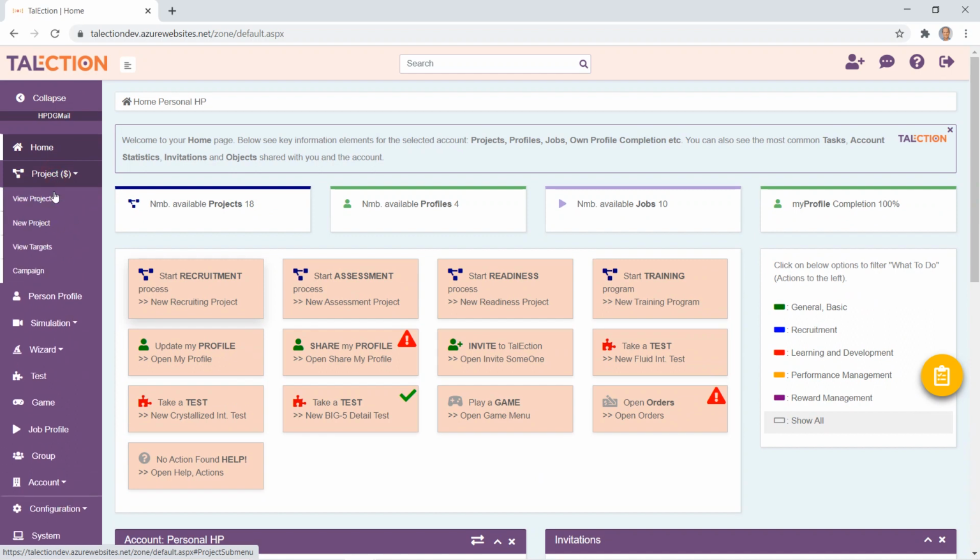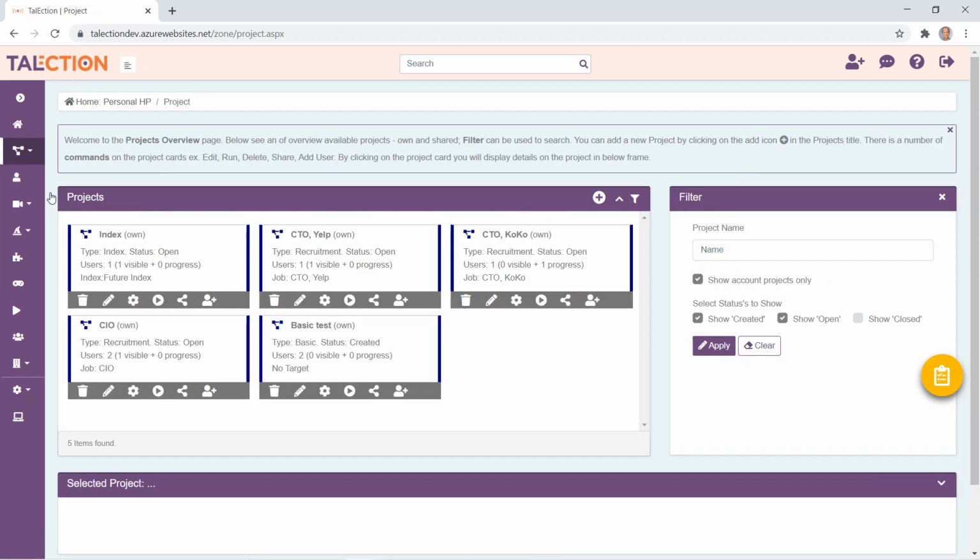Then you have the projects. You can view projects, you can create new projects, you can view the campaigns linked to the recruitment projects, for example, and also look at targets for the readiness projects. So let's look at one type of project just to make it brief.